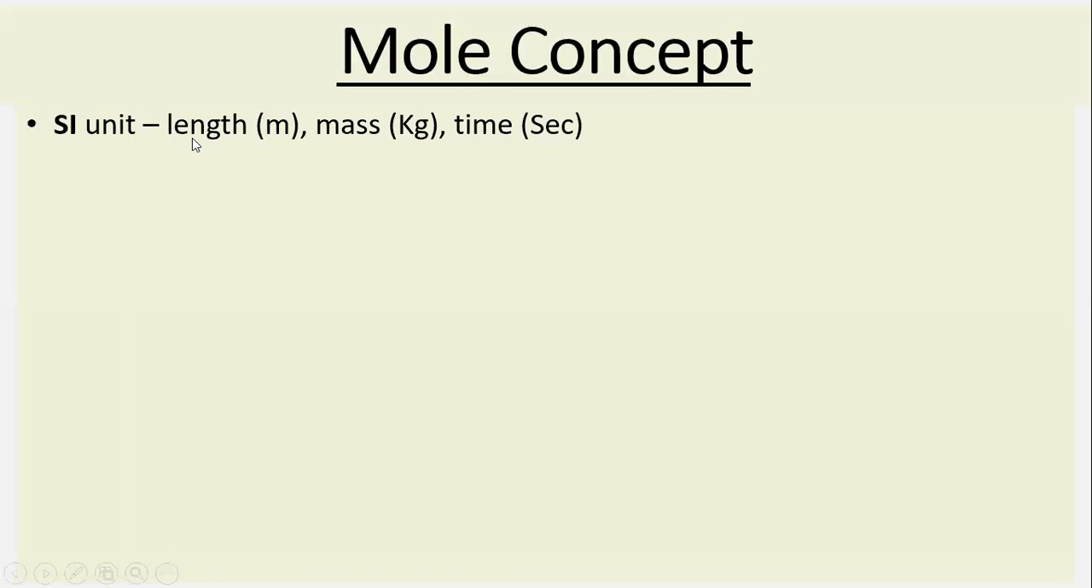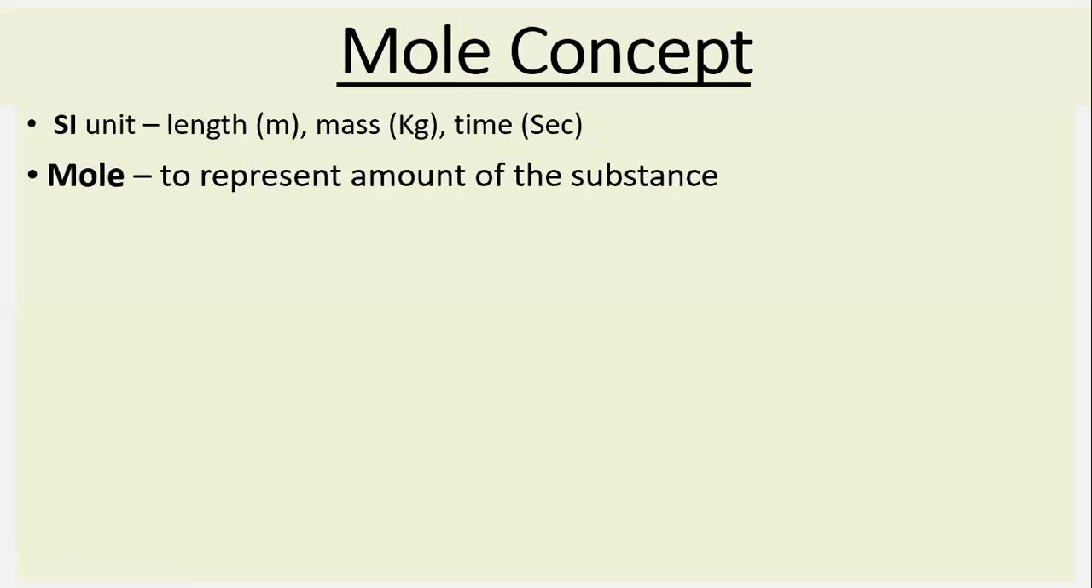Let us say I am going to buy 1 meter of cloth, 1 kilogram of apple, half a kilogram of potato. Now the time is 10 seconds left. If I tell you like this, you can understand the meaning of it, right? Like that, this mole is nothing but it is used to represent the amount of substance.